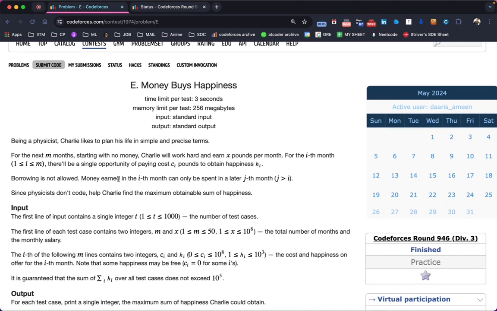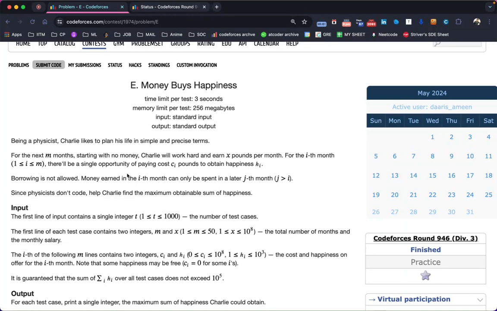Borrowing is not allowed. Money earned in the ith month can only be spent in a later jth month. I see. So they are saying that the money earned in the current ith month can only be spent in a later jth month, like the next or any other subsequent month. For example, if you want to buy happiness HI for the ith month, you can't buy it with the money you earned in the ith month, but you can buy the happiness HI with the money you earned from the previous months, from 0 to I minus 1.